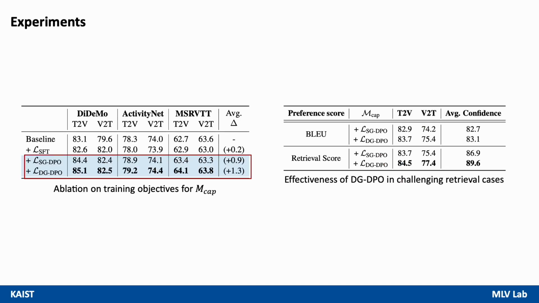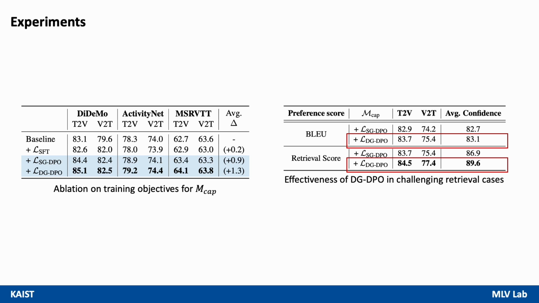On the left is an ablation study on captioning training objectives. SGDPO, which leverages local retrieval preferences while adopting the retrieval score as supervision, improves average performance by 0.9. Yet with DGDPO, which incorporates global retrieval preferences, the model achieves even higher gains.